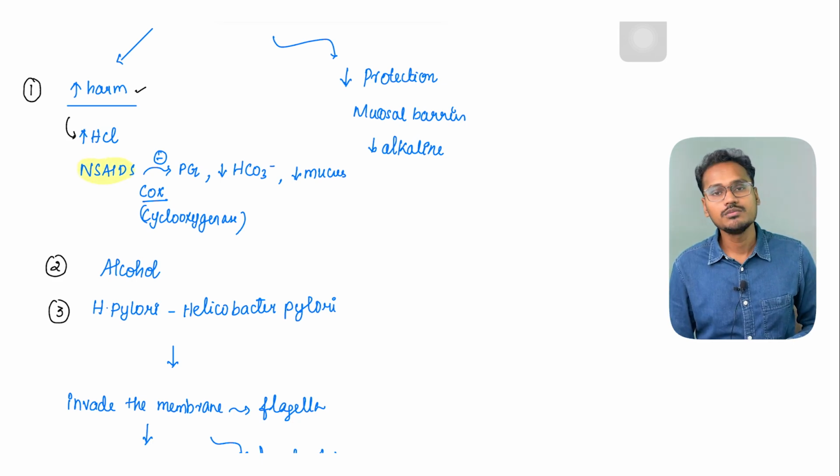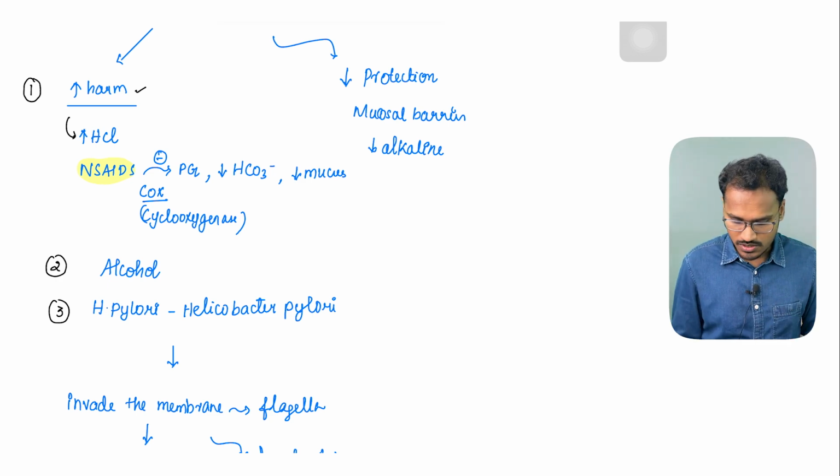Drugs like ibuprofen, diclofenac can cause severe gastritis. That's why usually they are given along with proton pump inhibitors or H2 blockers.